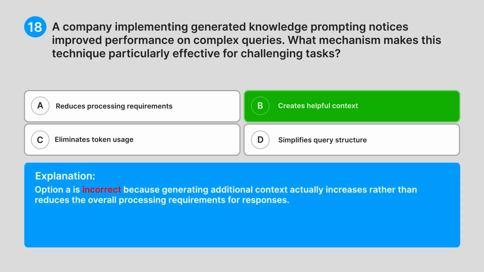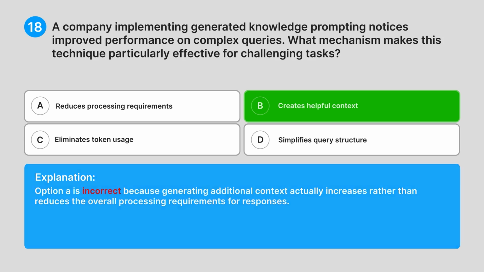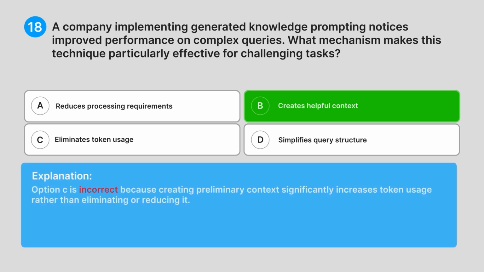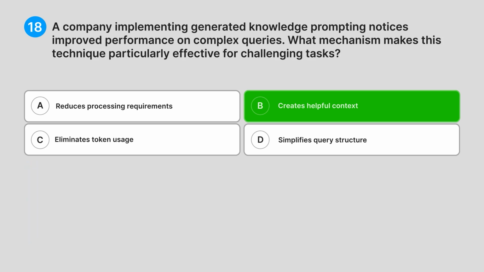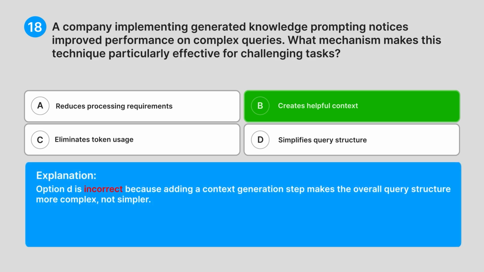Option A is incorrect because generating additional context actually increases rather than reduces the overall processing requirements for responses. Option C is incorrect because creating preliminary context significantly increases token usage rather than eliminating or reducing it. Option D is incorrect because adding a context generation step makes the overall query structure more complex, not simpler.